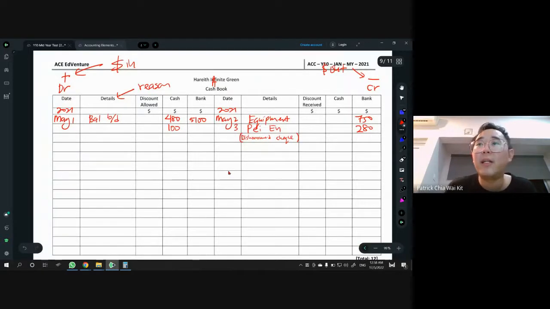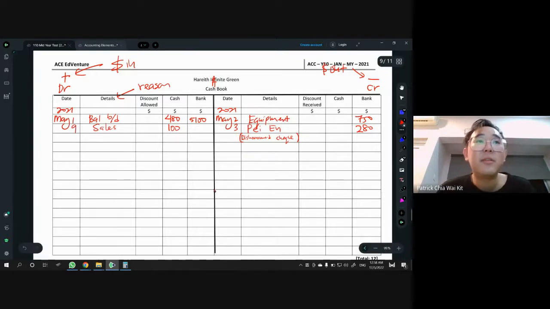As you can see, there's a middle line here that separates left and right. Of course the line is not going to be really clear, but you should know this is a T account. This is a big T account here. You don't need to draw this line, just letting you know. So put 100 under the cash column, and for the details, you have to write sales. If any of you write plants, sorry, you don't get the marks. This is May 9.